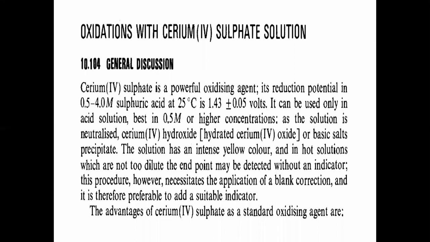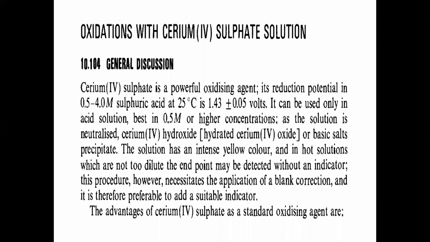If we do not carry out this reaction in acidic solution, the cerium sulfate deteriorates or dissociates. So if we want to use cerium sulfate properly as an oxidizing agent, we have to carry out this type of oxidation reaction in which type of media? Acidic media. This can be asked in fill in the blanks or MCQ type questions. Which type of reaction media is required for the reaction of cerium sulfate? The answer is acidic media.